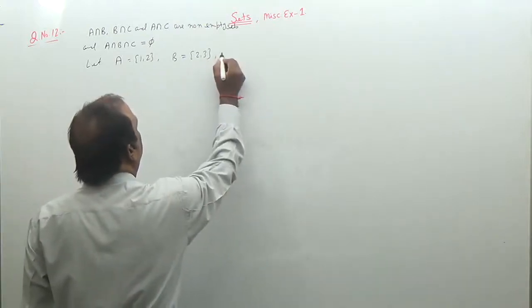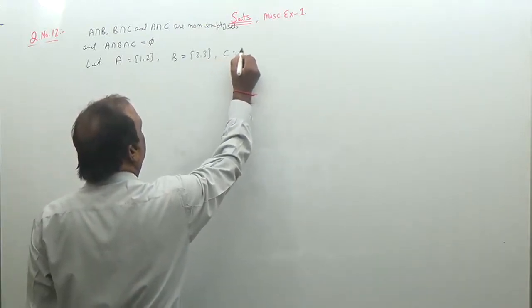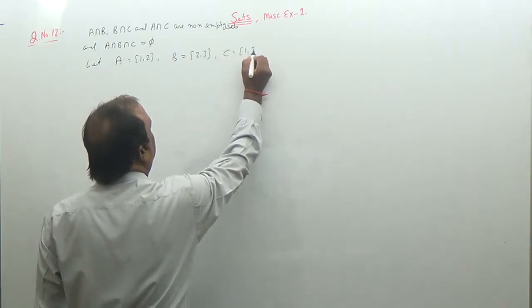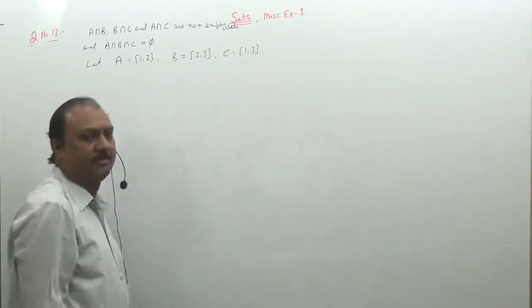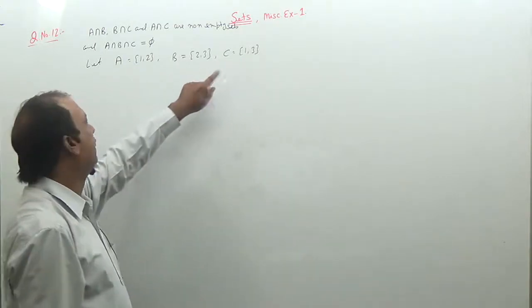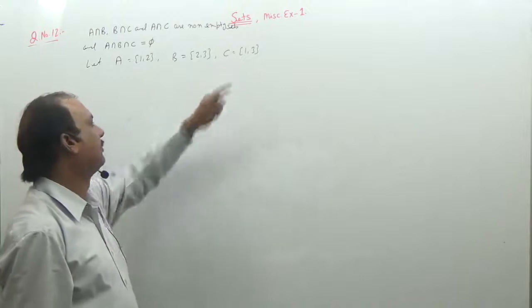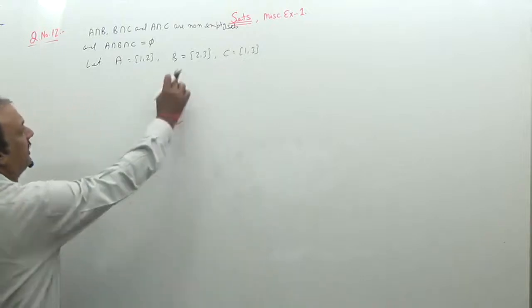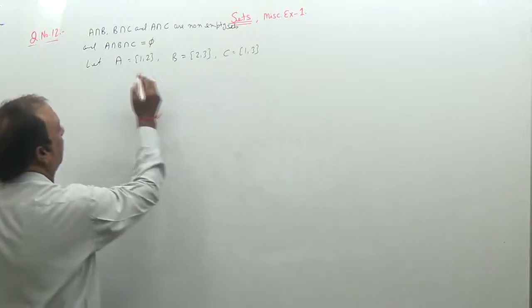And set C we consider as 1 and 3, because when we take A intersection C there is the element 1, and when we take B intersection C there is the element 3.